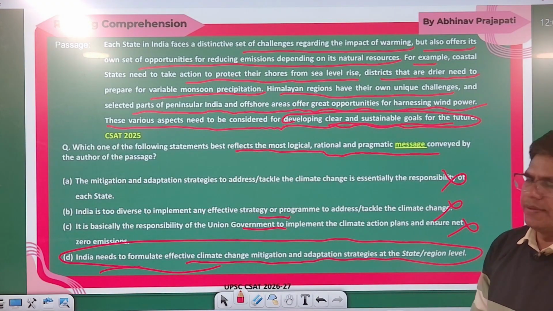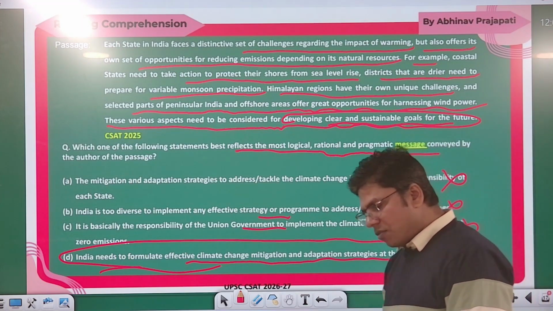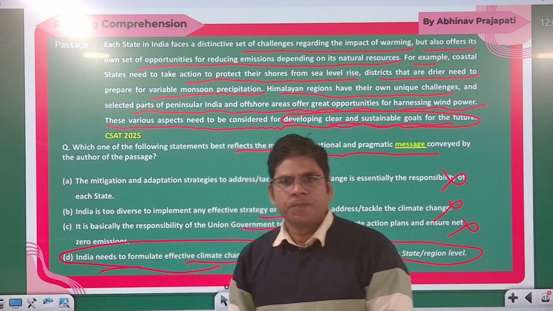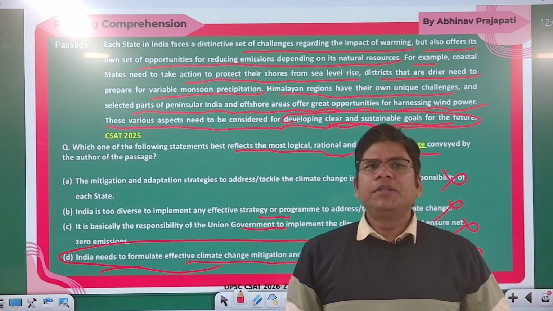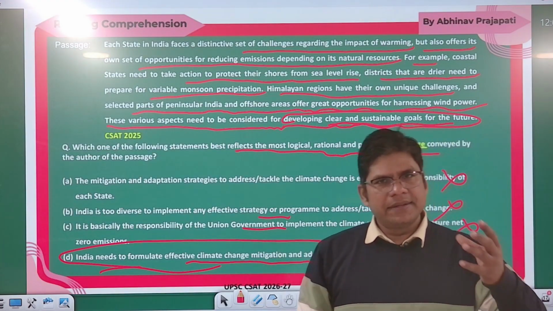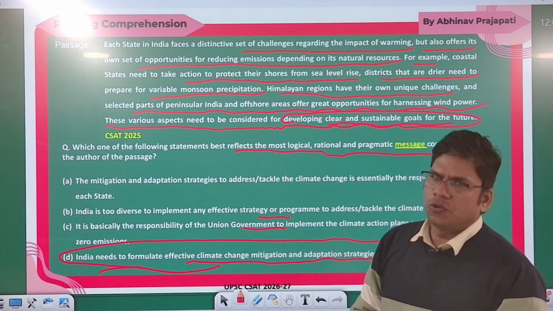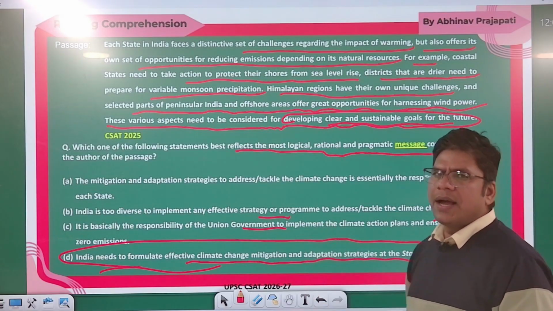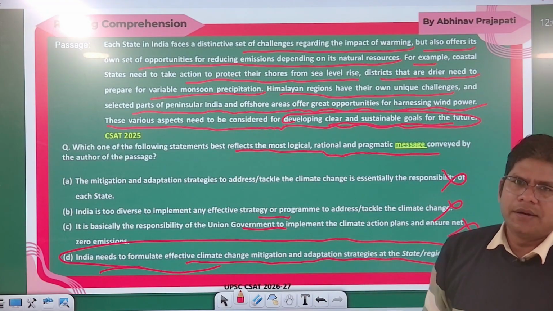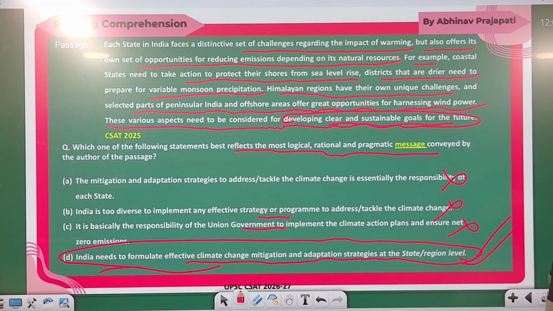This is not only the responsibility of the state government, this is not only the responsibility of the central government. This problem can be tackled with the cooperation of each state as well as the central government. So this can be the best solution for the problem related to emission. Okay, so this is the core idea, the core message that the author wants to convey to the reader. So your correct answer is option D. So D will be the right answer. If you see